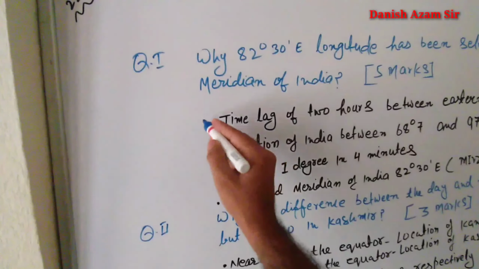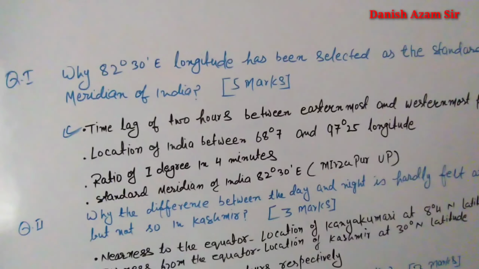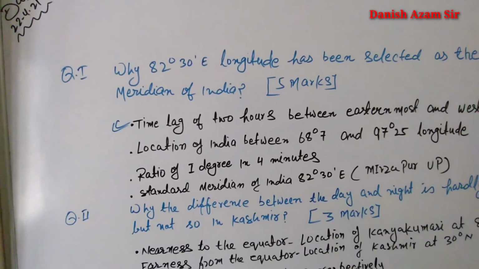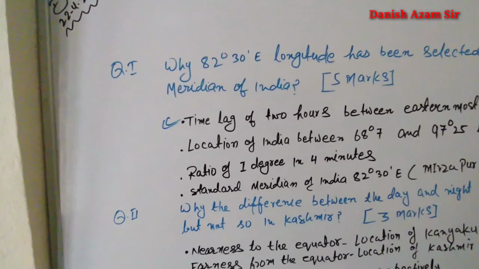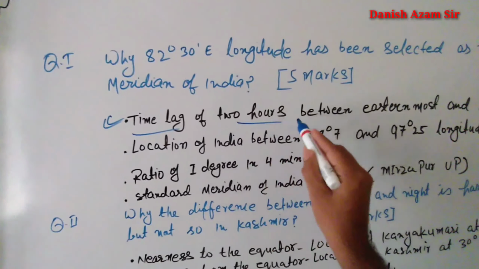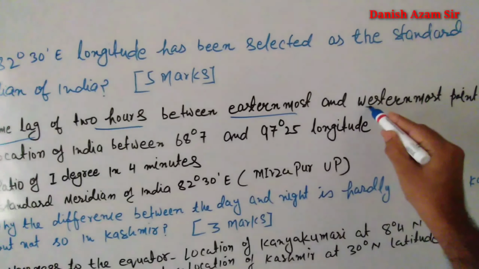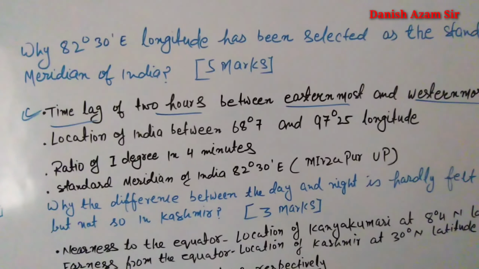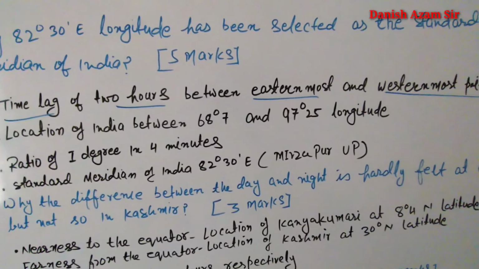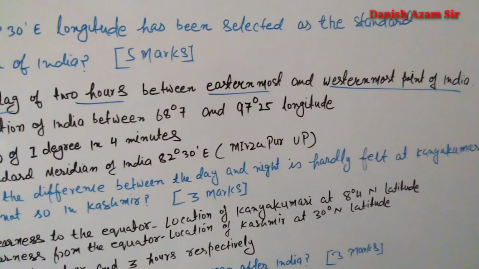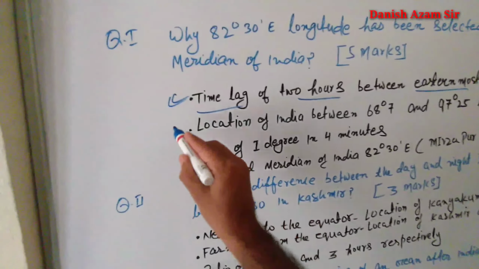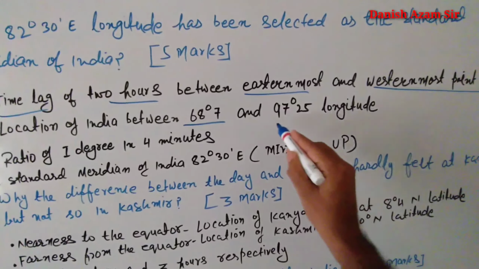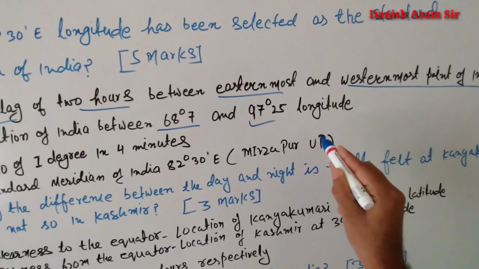The first point is the time lag of 2 hours between the easternmost and westernmost points of India. It means that there is a time lag of 2 hours between Gujarat and Arunachal Pradesh. Why? Because India is located between 68 degree 7 minute and 97 degree 25 minute east longitude.